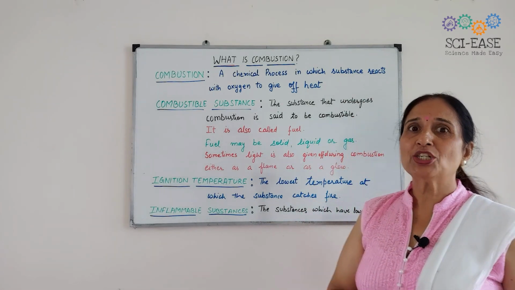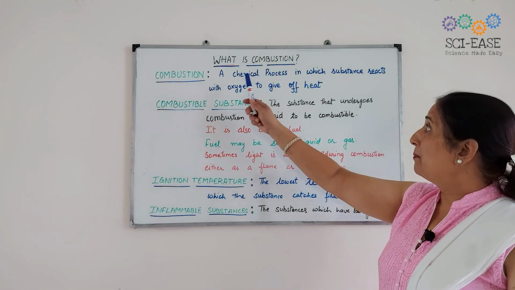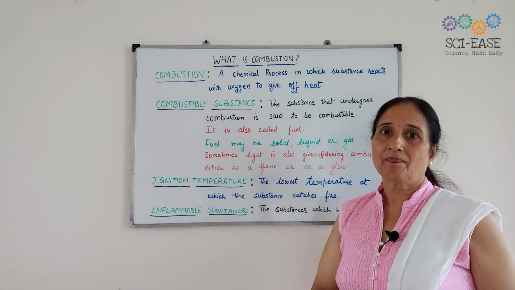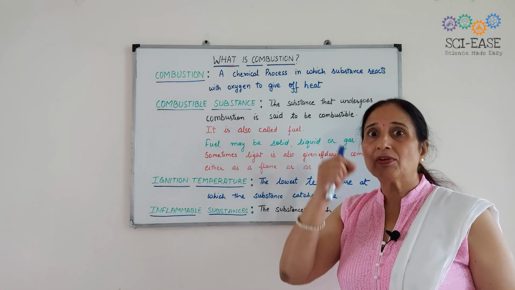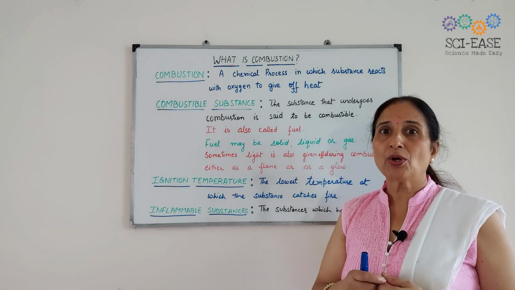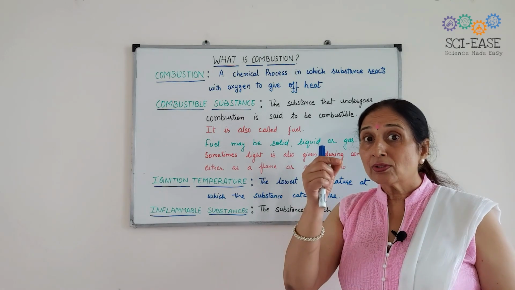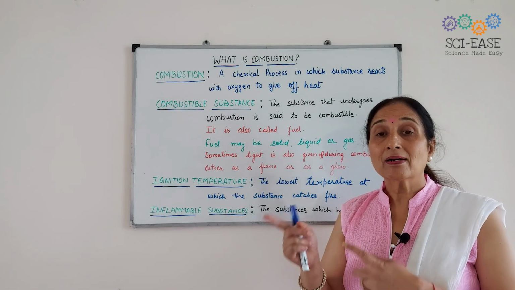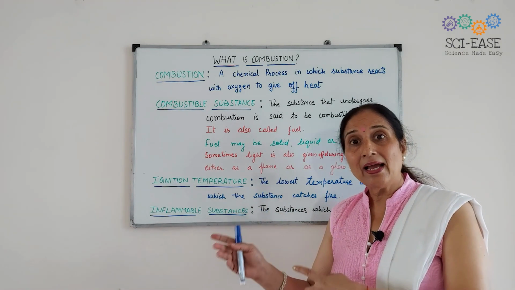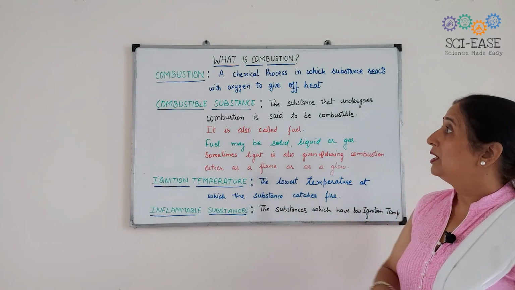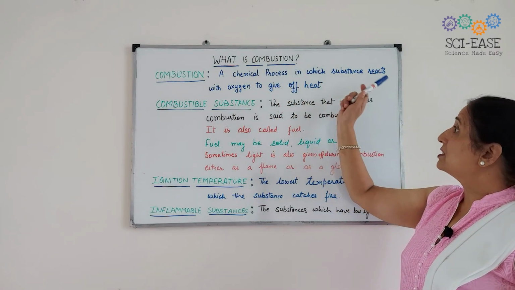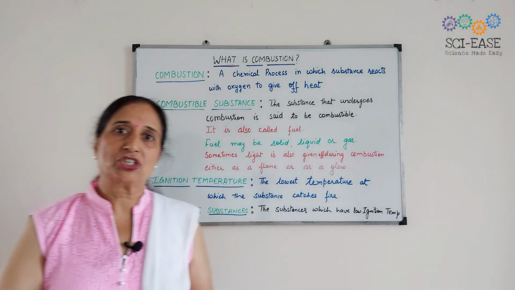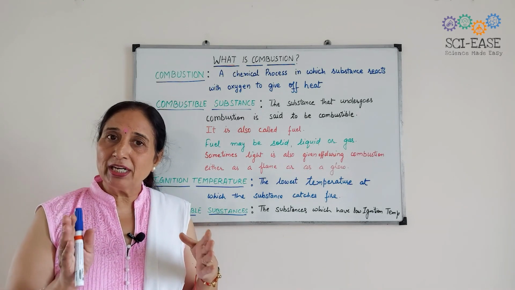So the proper definition of combustion is a chemical process in which a substance reacts with oxygen. Here magnesium is reacting with oxygen and results in the formation of magnesium oxide. Charcoal is burning in the presence of oxygen, so it is producing carbon dioxide, heat and light. So, a chemical process in which a substance reacts with oxygen to give off heat is known as combustion. So, you must know the definition of combustion.